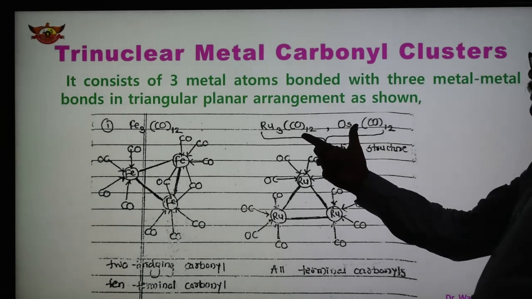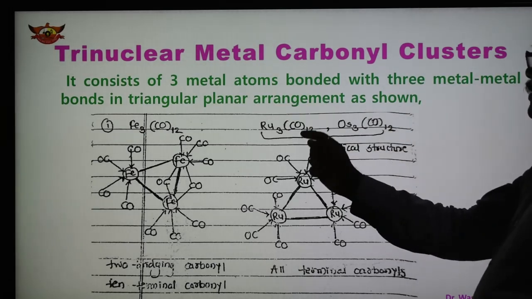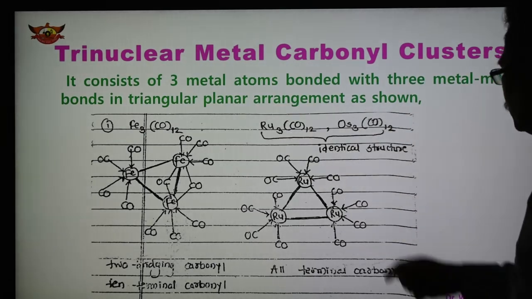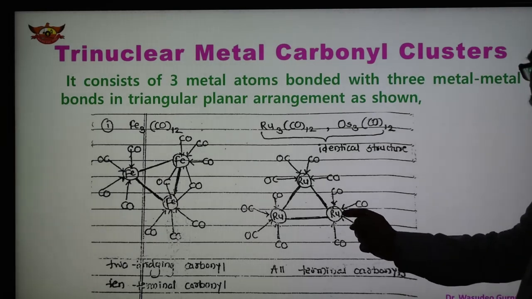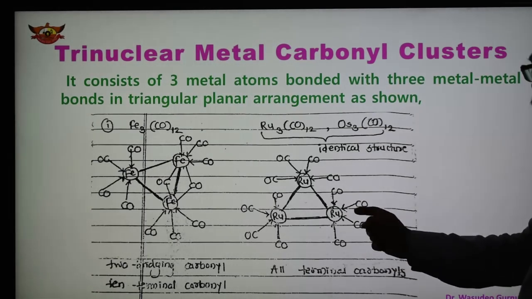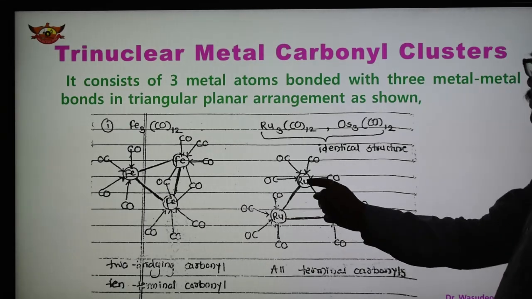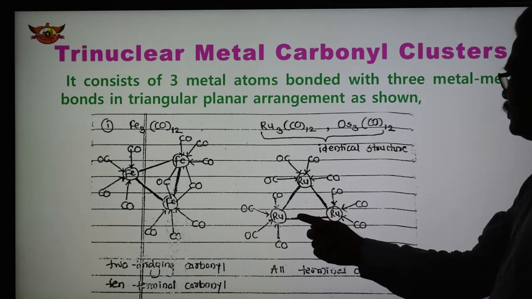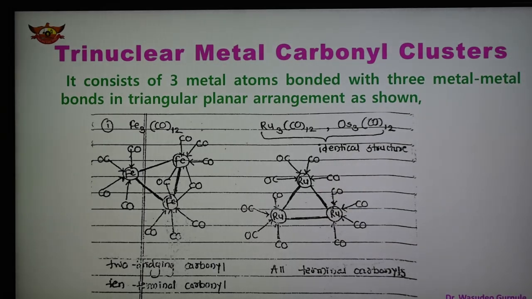Similar, identical structures are here. These 2 compounds also show an identical structure, Ru3(CO)12 and Os3(CO)12. In this case, the structure is shown. This is the ruthenium trigonal planar arrangement, and there are 3 metal bonds. This is 1, this is 2, this is 3, and each ruthenium has 4 terminal carbonyls. So Ru3(CO)12 has this type of structure, but in this case all the carbonyls are terminal carbonyls.